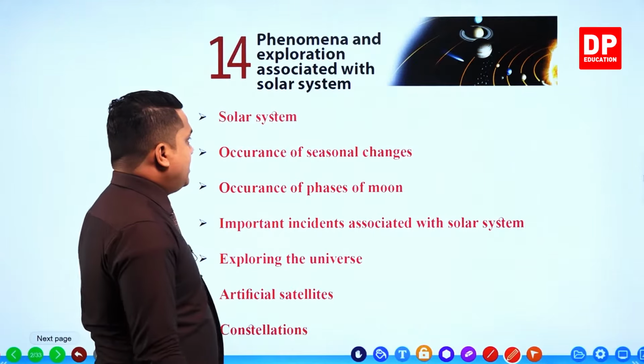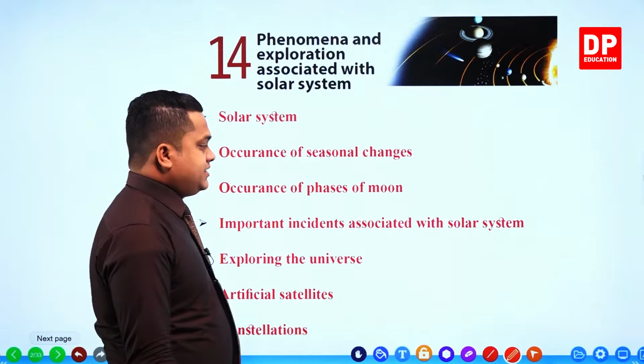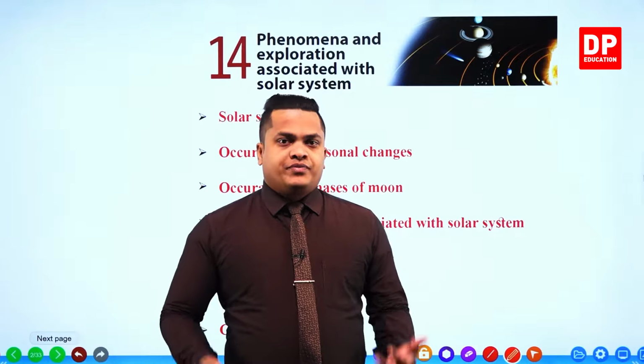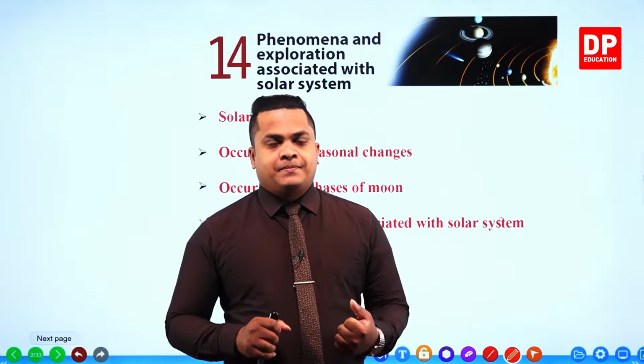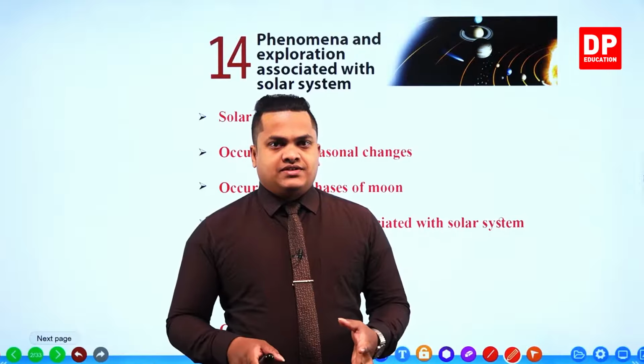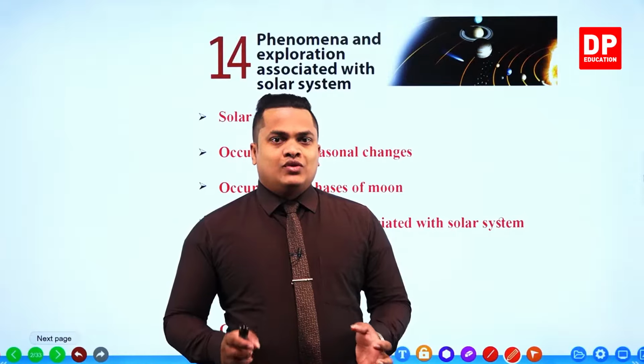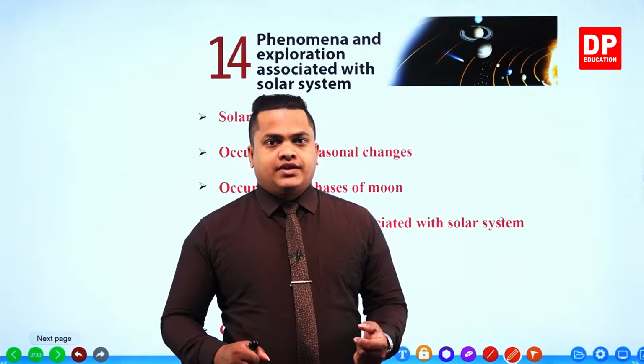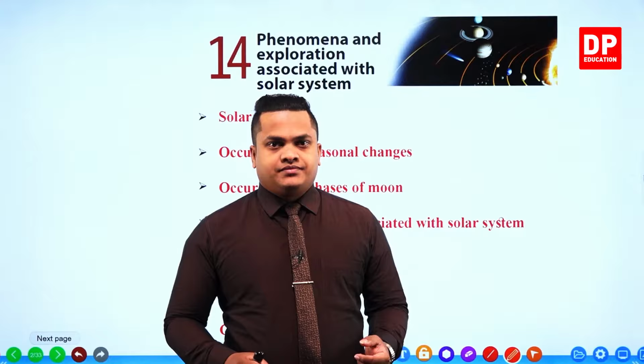First of all, we'll be learning about the solar system. I think you already know what our solar system is. The solar system is the system that contains our planets.